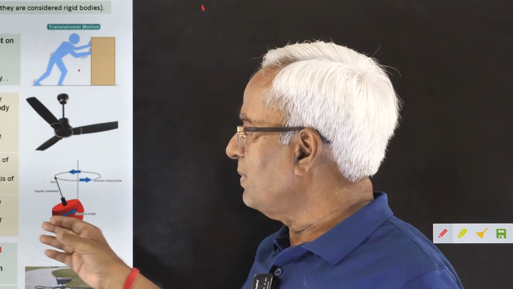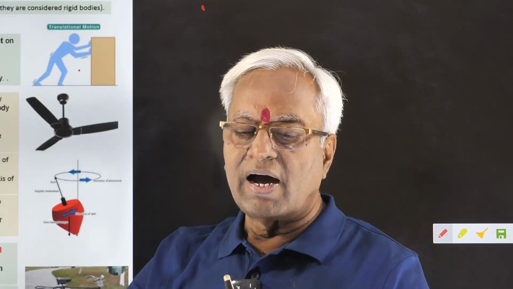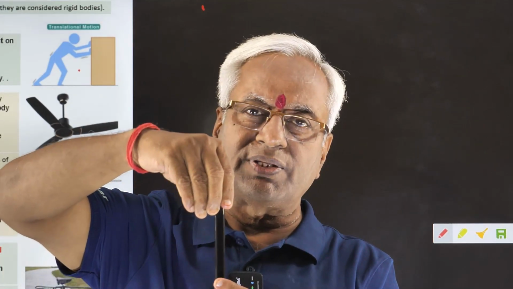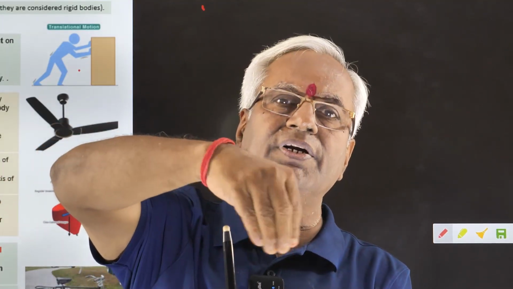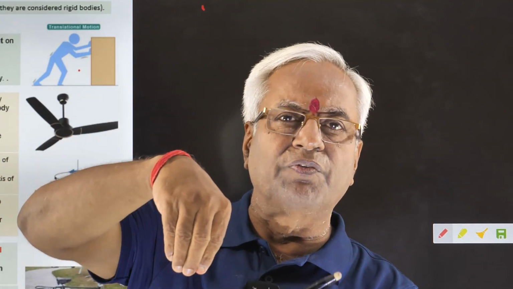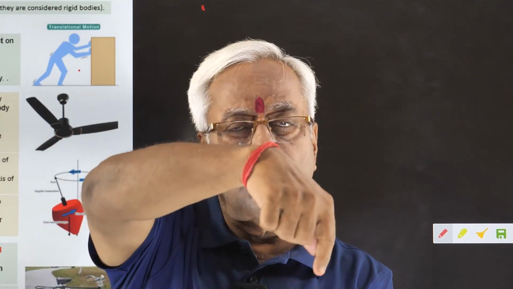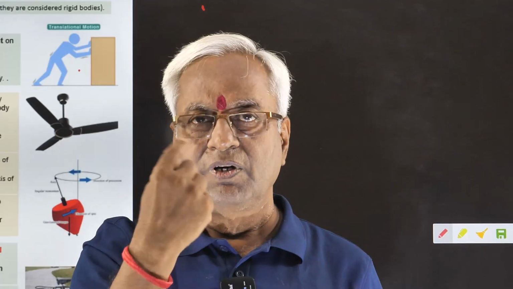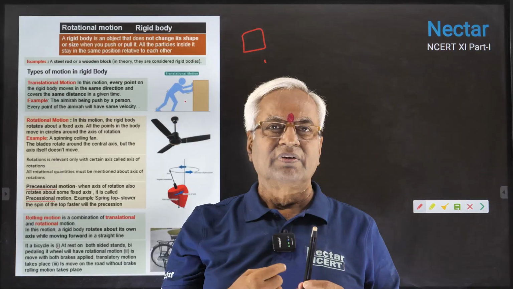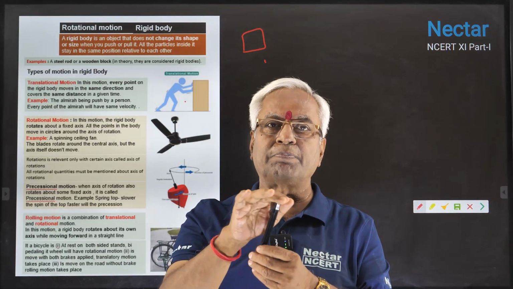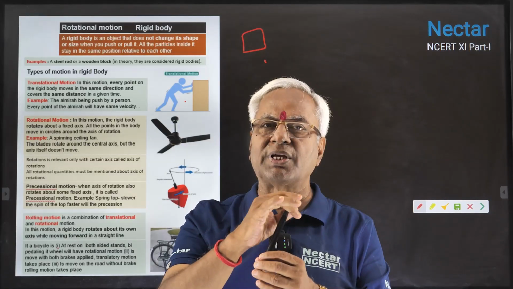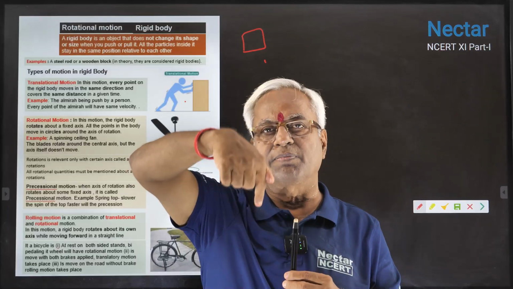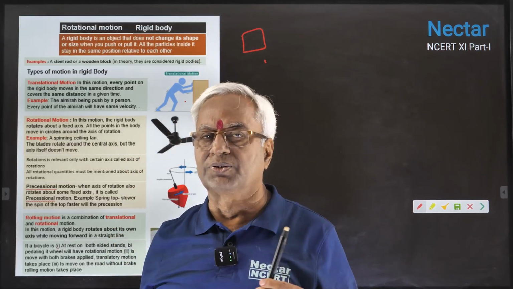Now, the third type of motion is where the axis of rotation also rotates. See, this is the axis of rotation, something is rotating, but in this way the axis is also rotating. Bring up the picture of a spinning top. That is the best example of this precessional motion. You would say that in this type, the axis of rotation also rotates about some given axis.